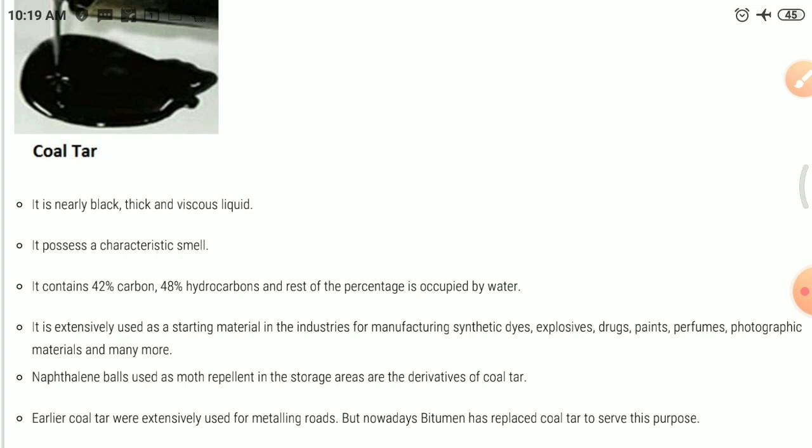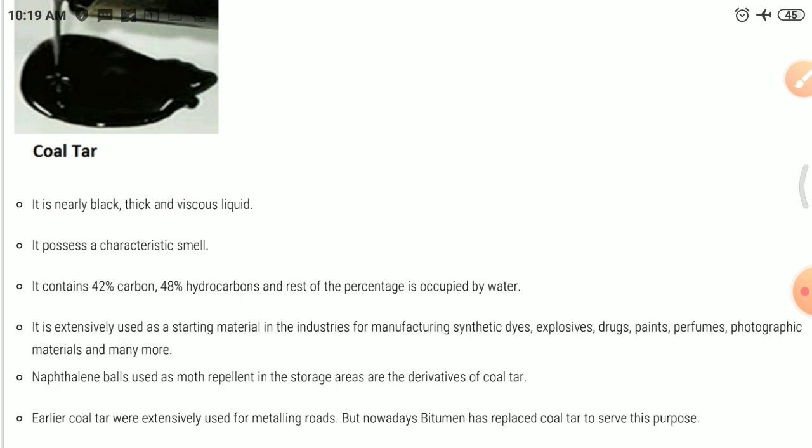Products obtained from coal tar are used as starting material for manufacturing various substances used in everyday life and in industry like synthetic dyes, drugs, explosives, perfumes, plastics, paints, photographic materials, roofing materials, etc. Interestingly, naphthalene balls used to repel moths and other insects are also obtained from coal tar.